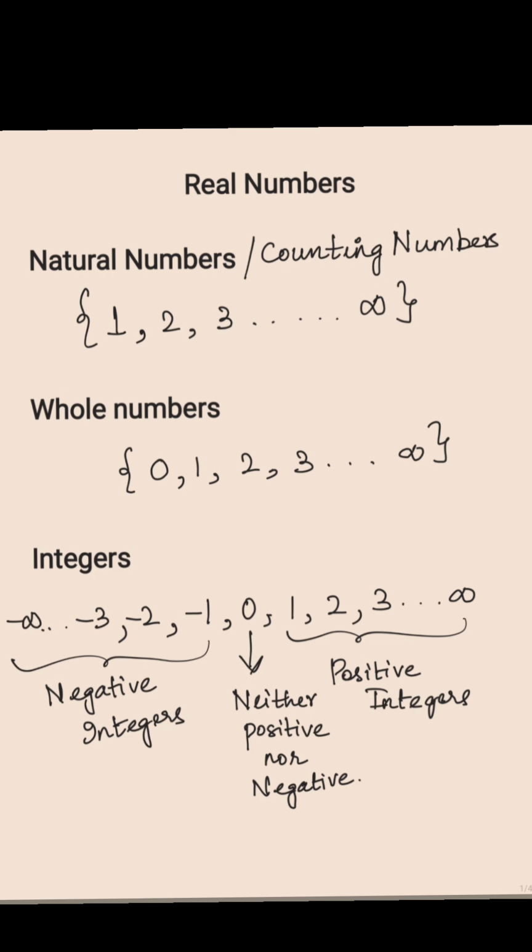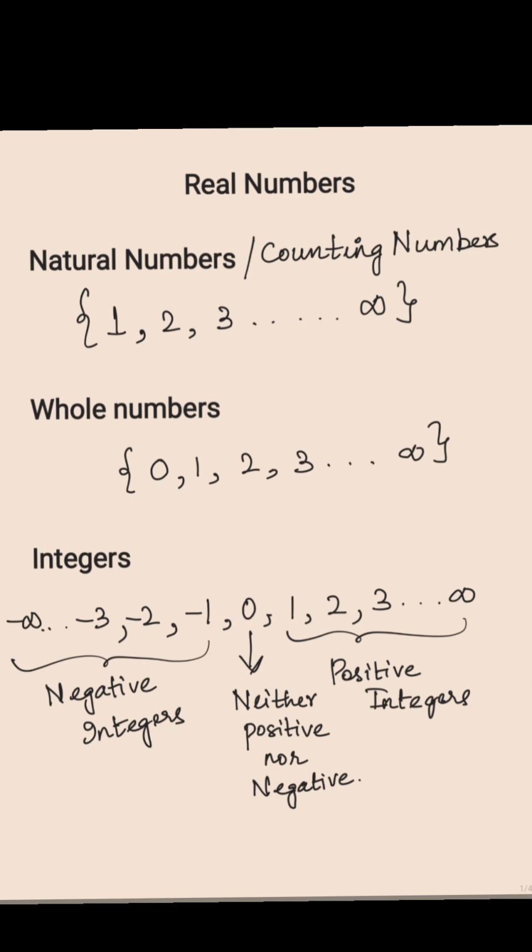Integers consist of two parts: negative integers and positive integers. And 0 can neither be called a positive integer nor a negative integer. This is something we need to remember. 0 is greater than every negative integer, but it is smaller than every positive integer. Hope this is clear now.